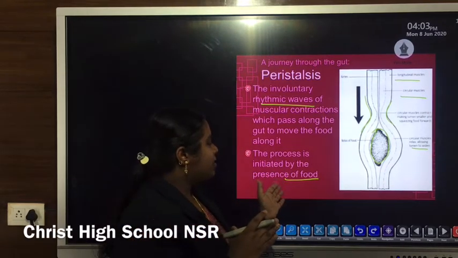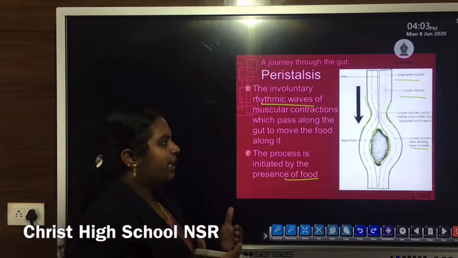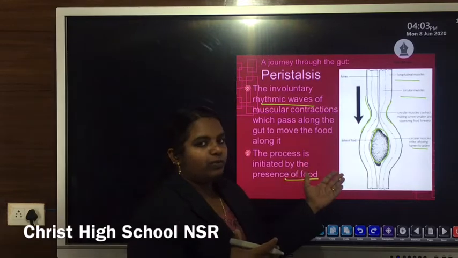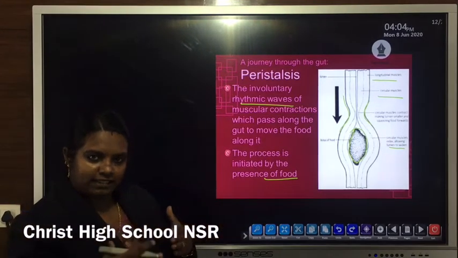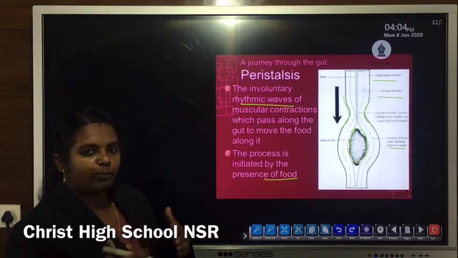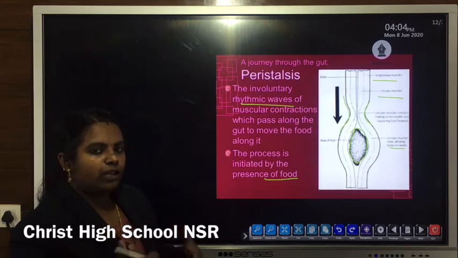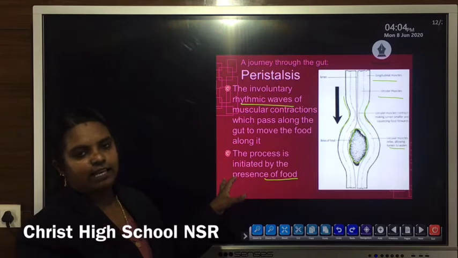When there is presence of food or any liquid substance, what will happen? Actually, the muscles of this esophagus start their contraction as well as relaxation, which results in the downward movement or propulsion of food through this esophagus to the stomach. So this is the actual mechanism of peristalsis.